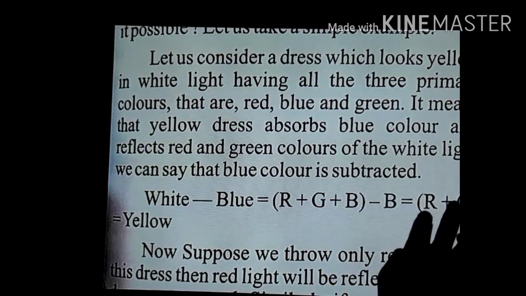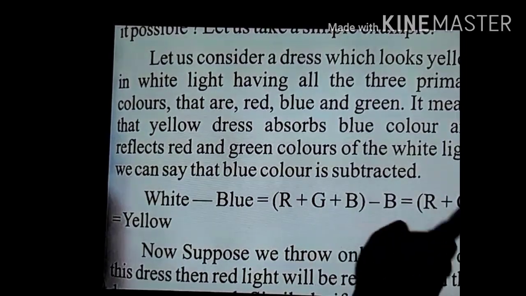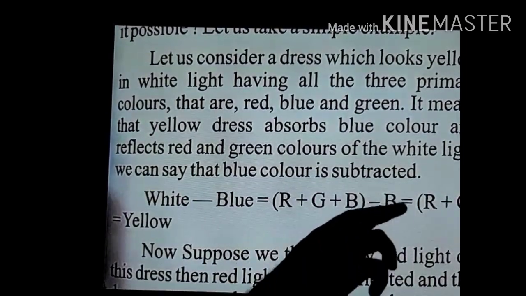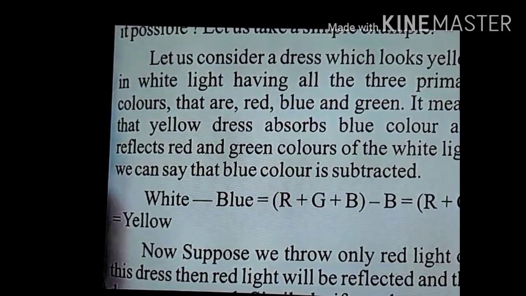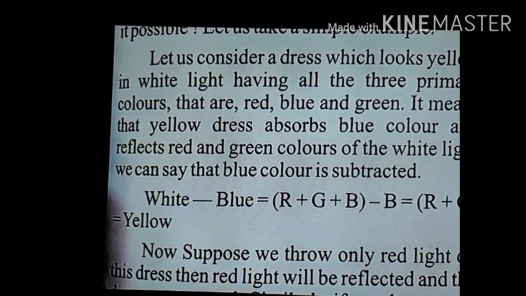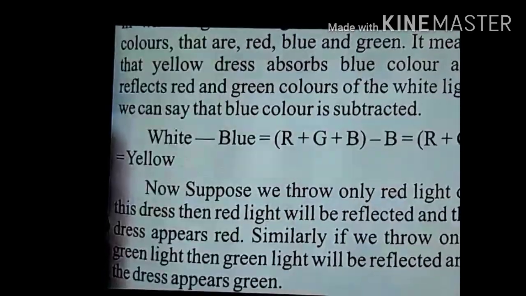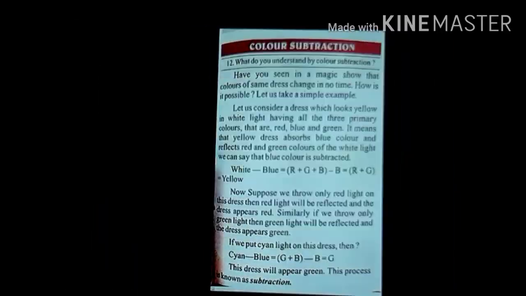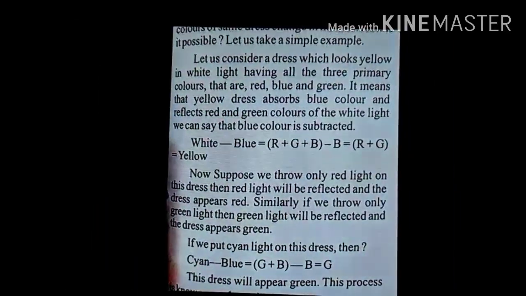And when these 2 colors, red and green, are mixed with each other, the combined effect of these 2 colors appears to be yellow. So that is why we see the shirt as yellow. So this is the concept of subtraction of color. I hope this concept is clear to you. Another example is also taken here.